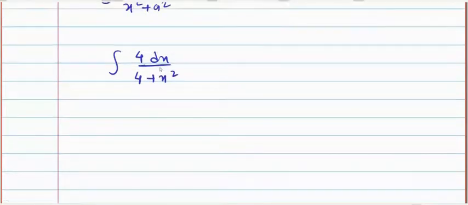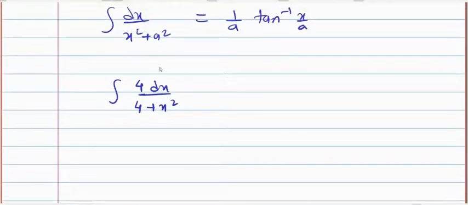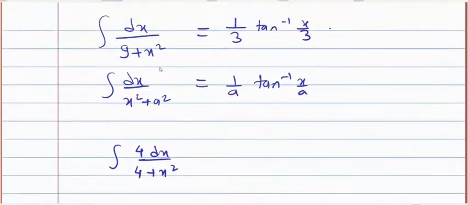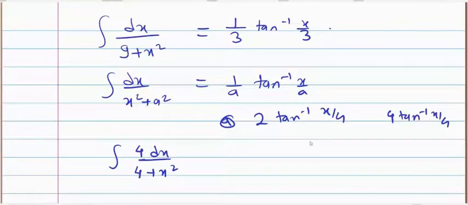What will be this integration? Integration 4 dx upon 4 plus x square. Yes, the correct answer for the previous question is 1 by 3 tan inverse x by 3. Try this one, 4 upon 4 plus x square. I will give you options: 2 tan inverse x by 4, 4 tan inverse x by 4, 1 by 4 tan inverse x by 4.